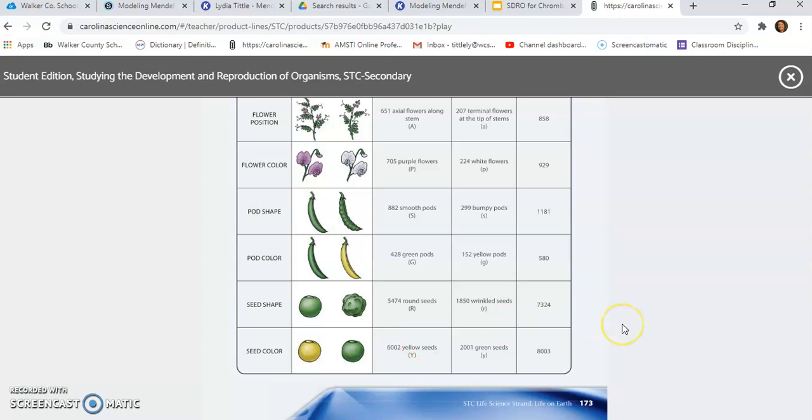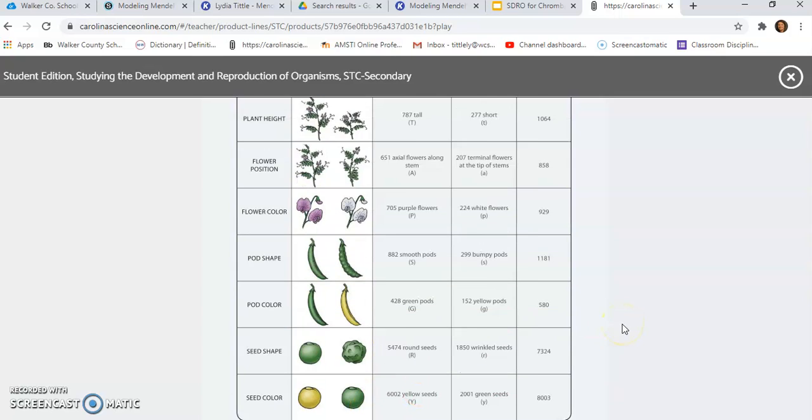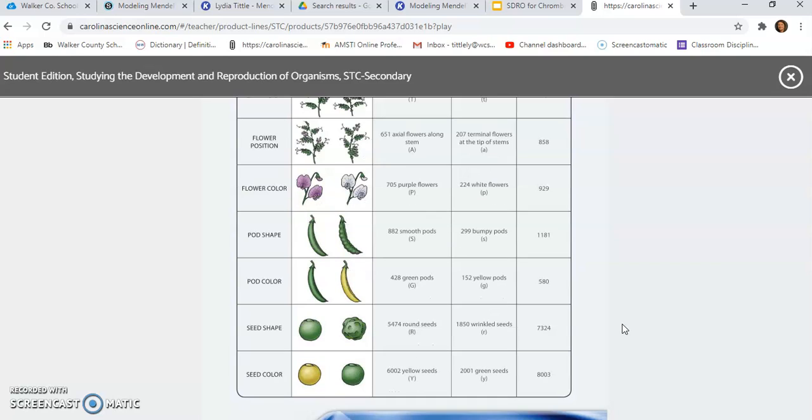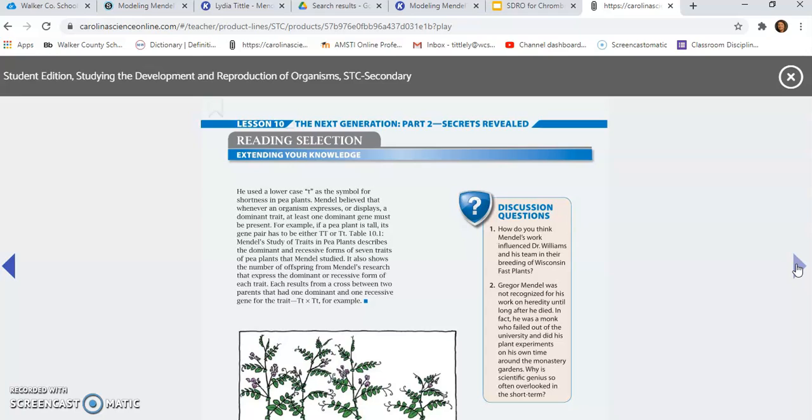And so all of these were just differences in genetic traits that Gregor Mendel saw and recorded about the pea plants. And so through his experiences and experiments, we have a lot of the knowledge about genetics that we still use today. And so if you'll read that reading passage, you'll get a lot of background information about Gregor Mendel.